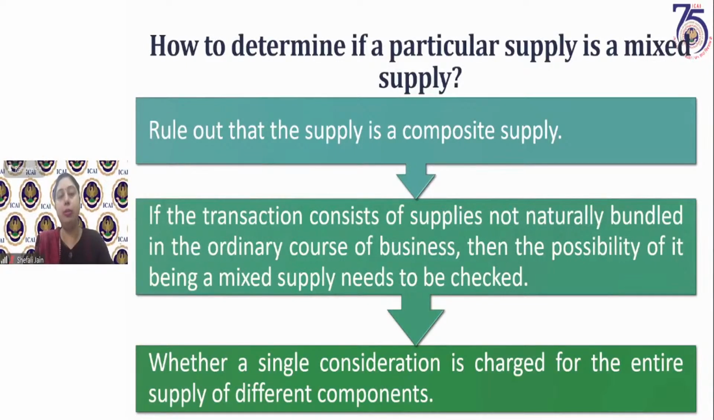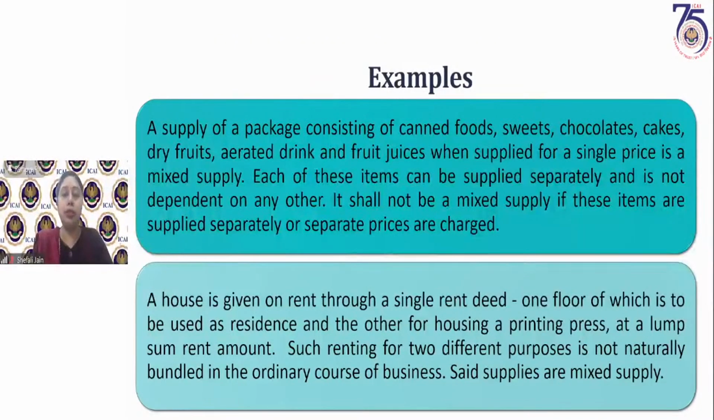If the answer is no, then it is an individual supply. If the answer is yes, then it is a mixed supply. So the first check will be to check composite supply. If it is not a composite supply, check whether a single consideration is being charged. If single consideration is being charged, it is a mixed supply. If single consideration is not charged, it is an individual supply. Suppose you are supplying a package of food: canned food, sweets, chocolates, aerated drinks, dry fruits.